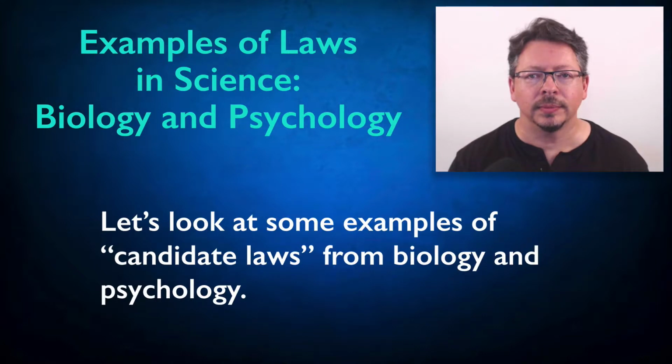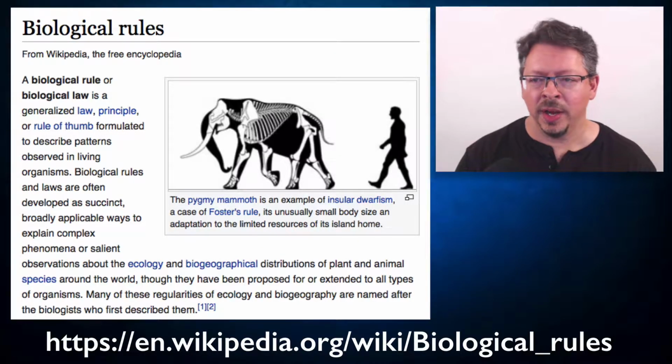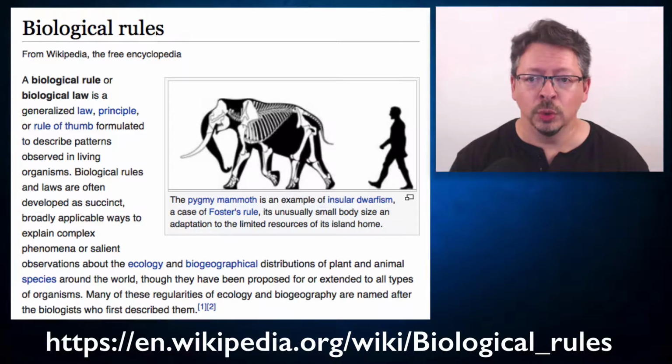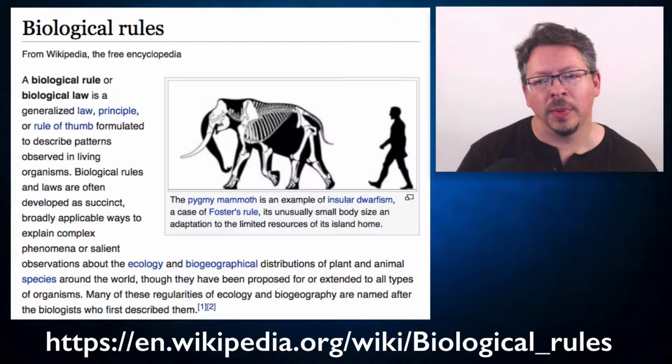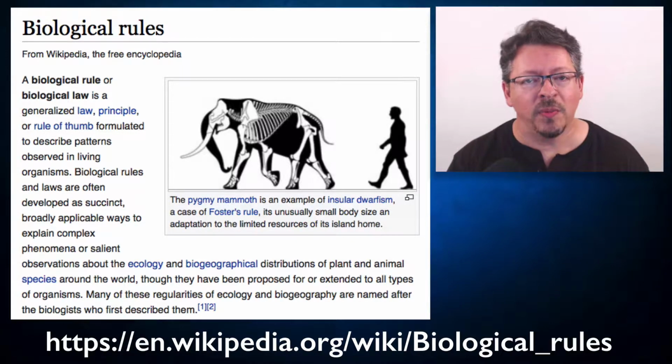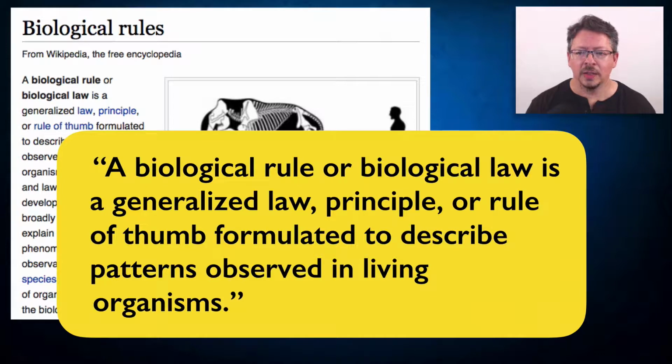Okay, here is the Wikipedia page entry for biological rules, which gives a list of empirical regularities that biologists would describe as either rules or laws of biology. The first line defines a biological rule or biological law as a generalized law, principle, or rule of thumb formulated to describe patterns observed in living organisms. The page lists about 20 such rules or laws.